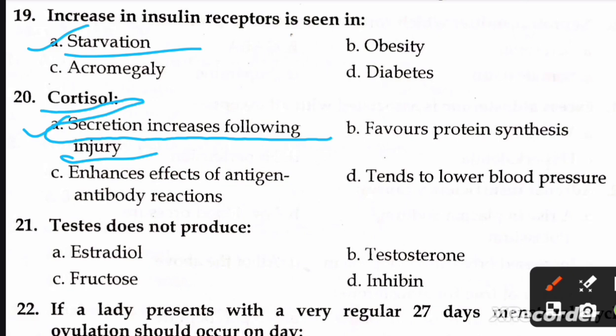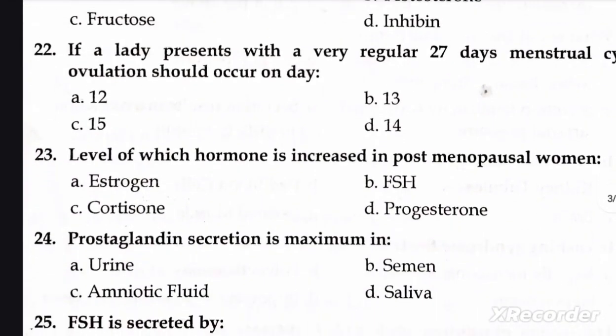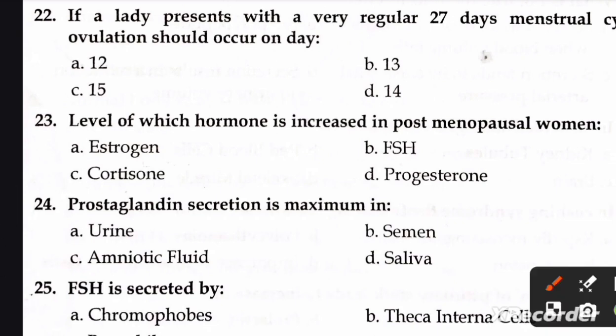Next question is testes does not produce A estradiol, B testosterone, C fructose, and D inhibin. Right option is B testosterone. Next question is, if a lady presents with very regular 27-day menstruation cycle, ovulation should occur on day A12, B13, C15, and D14. Right option is